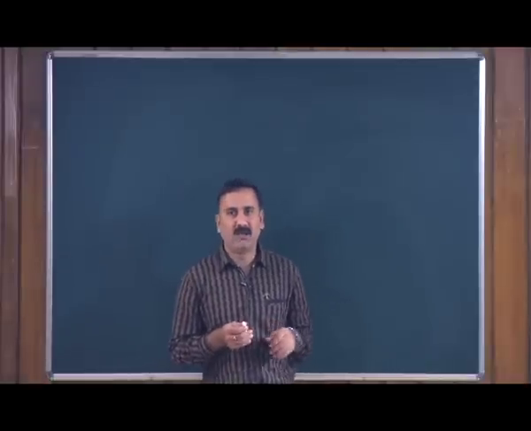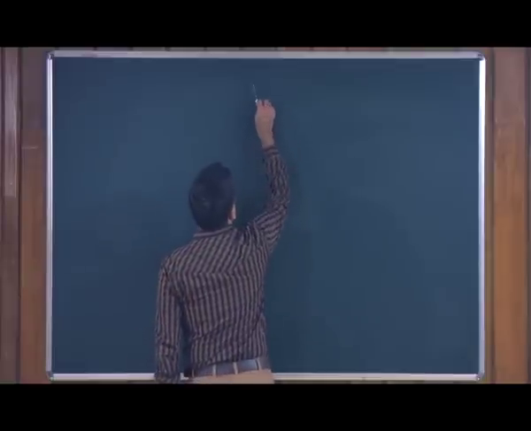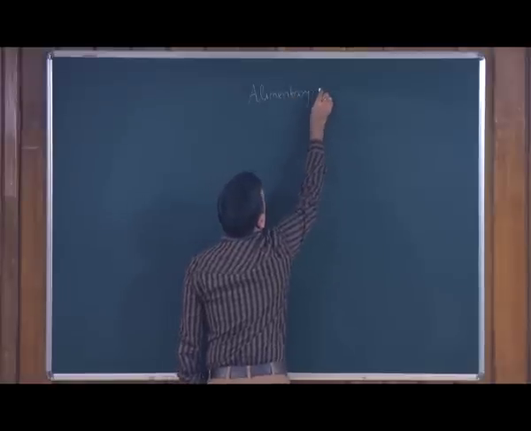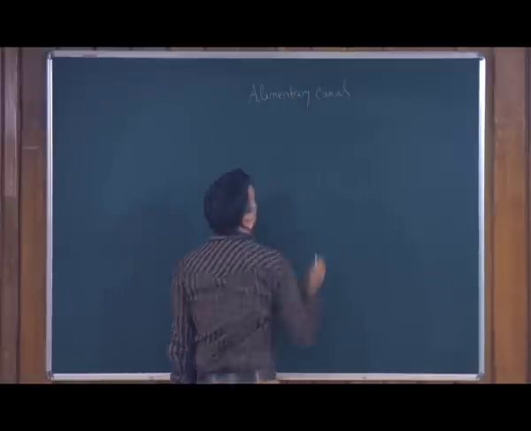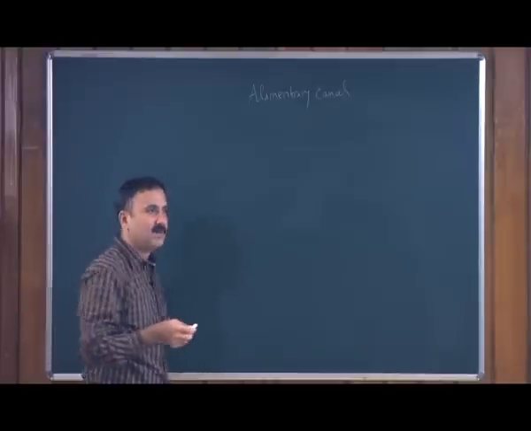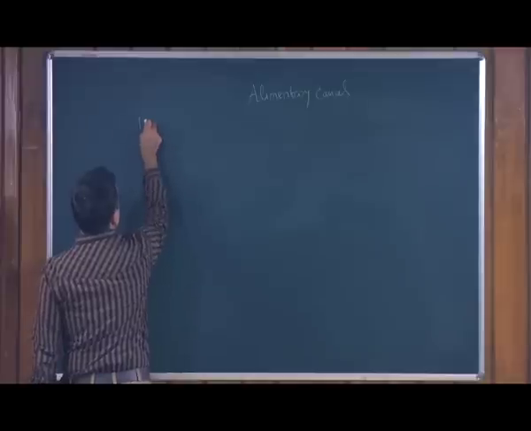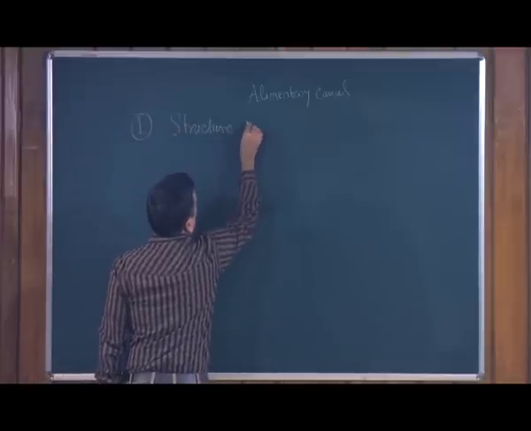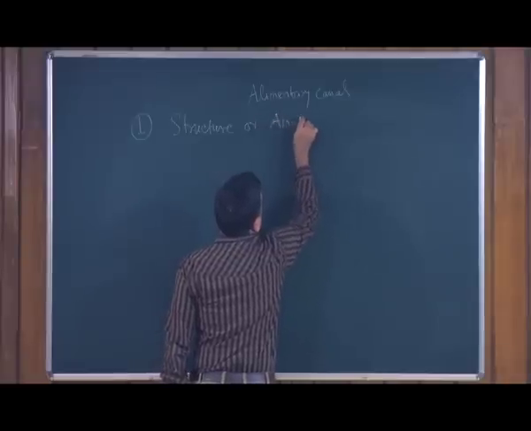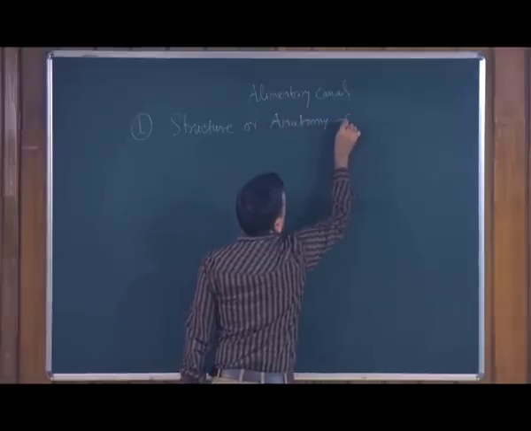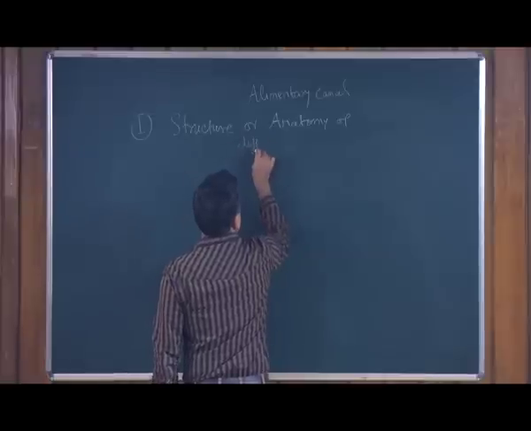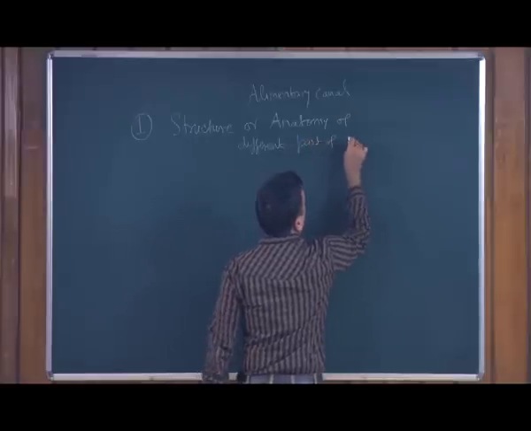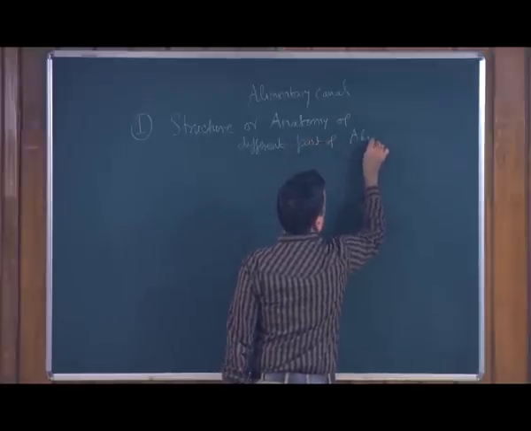Okay. So, in this series of lectures we are going to discuss four different aspects of this particular machinery, which is named the alimentary canal. So, what are the four aspects we want to discuss? First is the structure or anatomy of different parts of the alimentary canal.